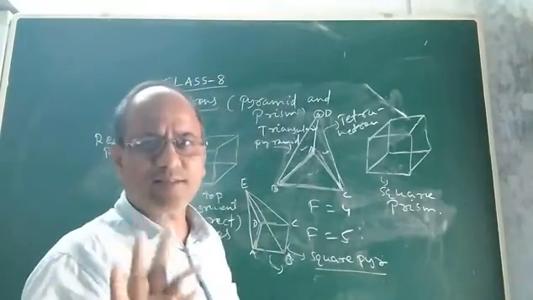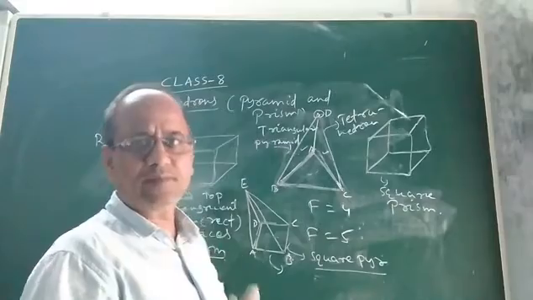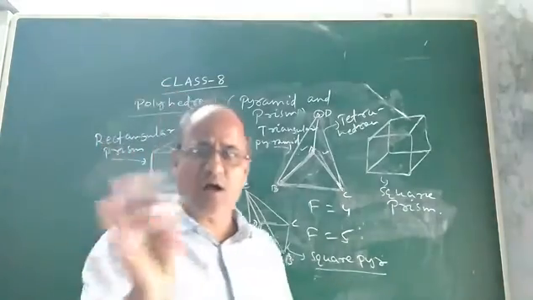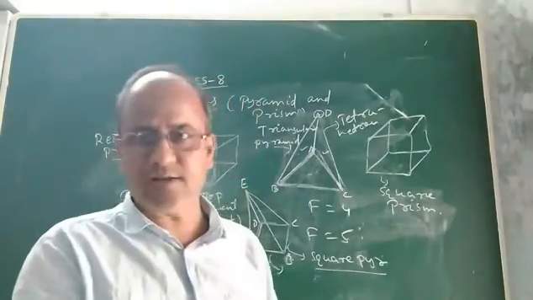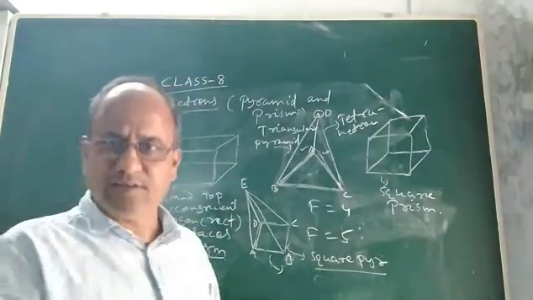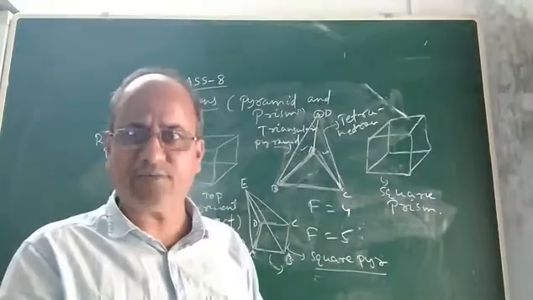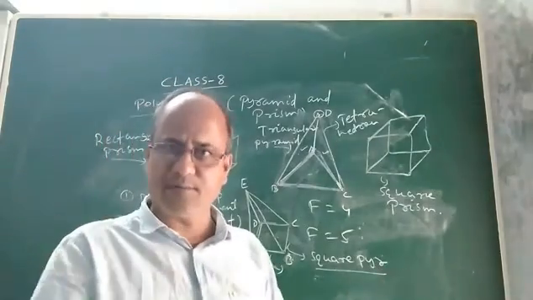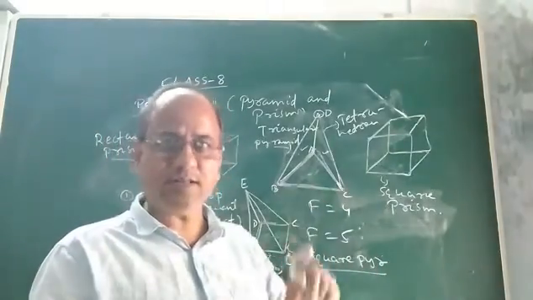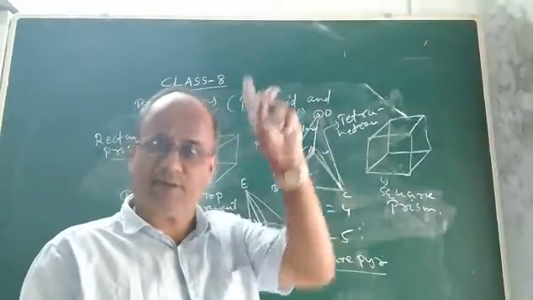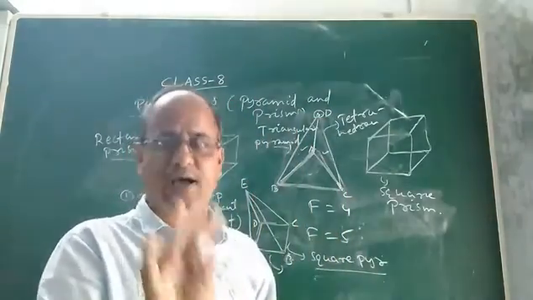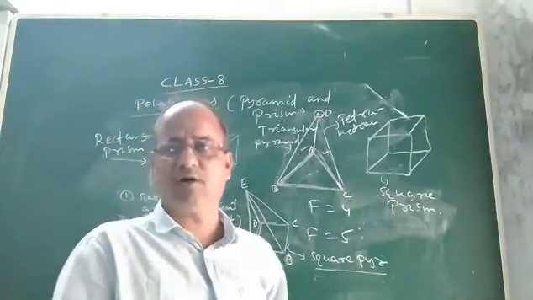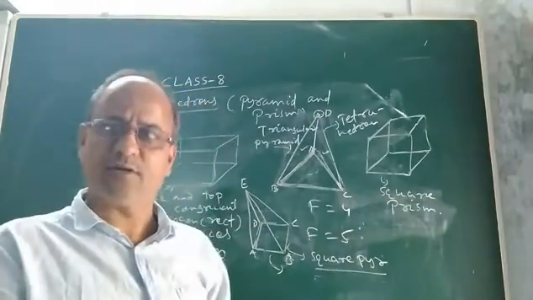So this is the concept of prism and pyramid. Children, I hope you understood. How will you identify which one is pyramid, which one is prism? Seeing the figure, you can easily identify. In a prism, the top and base must be congruent polygons, and the other faces must be only parallelograms, meaning square, rectangle, rhombus, like this.